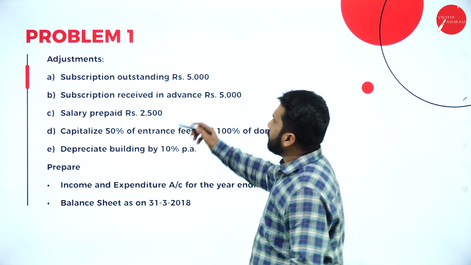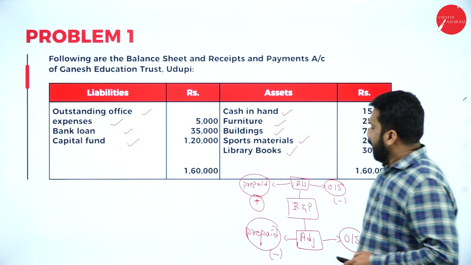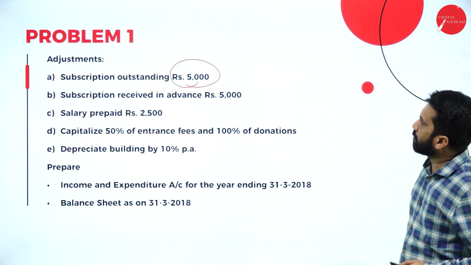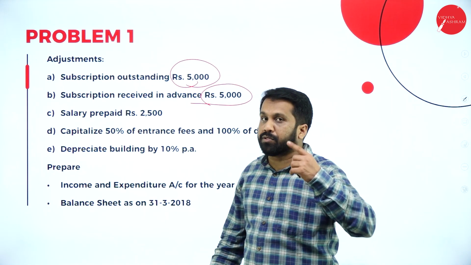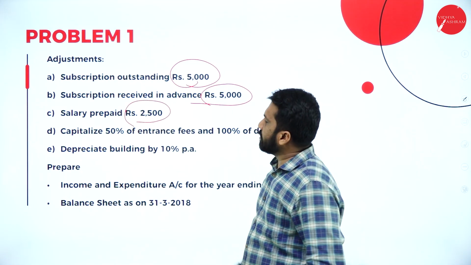Adjustment they have given, subscription outstanding. Any adjustment, I'll go back. Any adjustment outstanding, you are supposed to what? Add. Subscription received in advance 5,000, you are supposed to minus. Salary prepaid, you are supposed to minus.